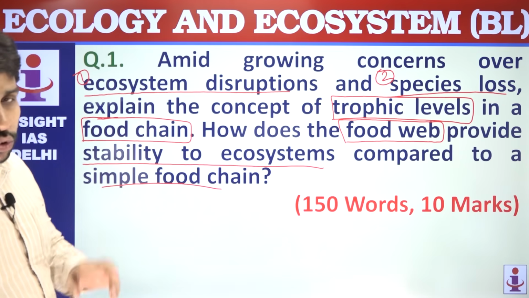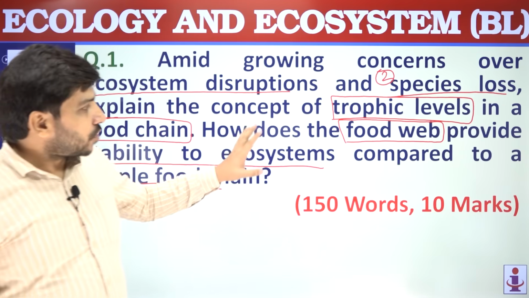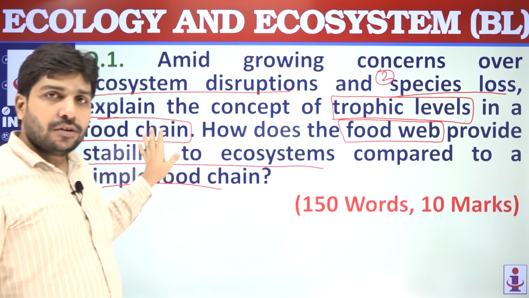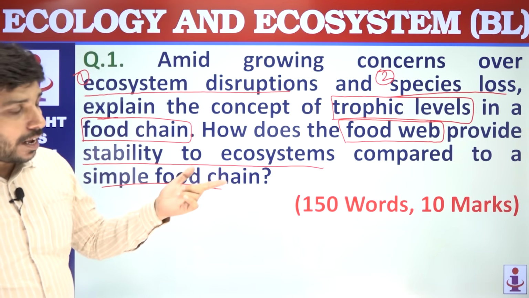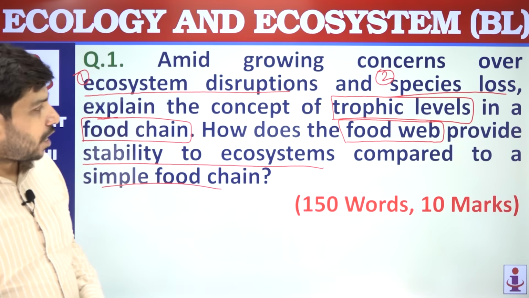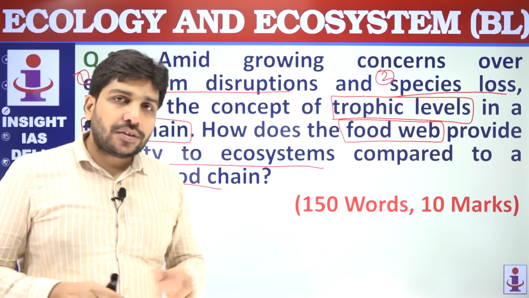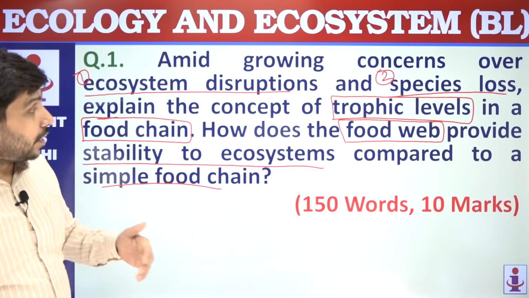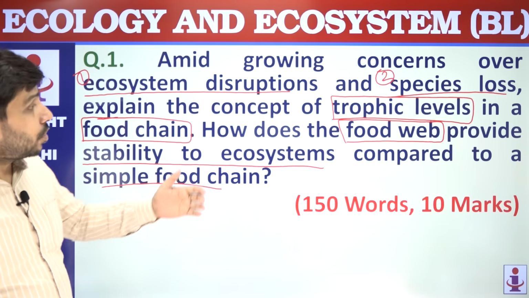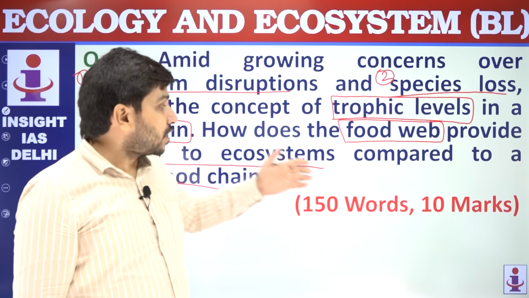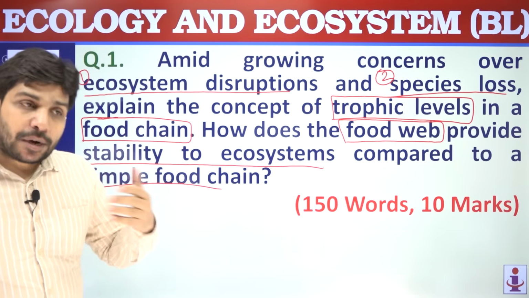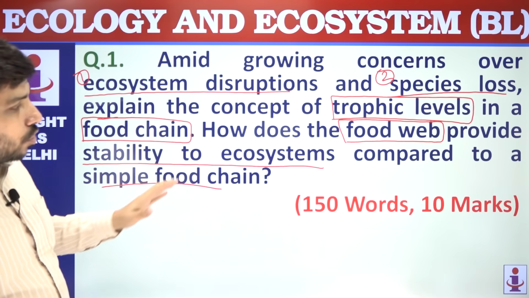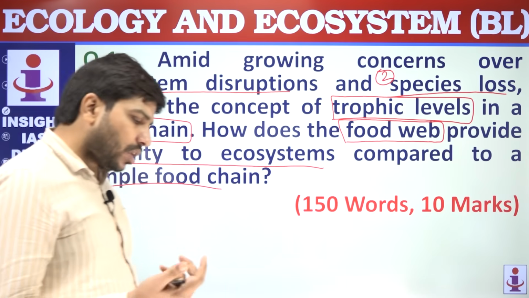So this question has two parts. The first part is asking you to explain the concept of trophic level and food chain. The second part of the question is asking you to give a comparison between food web and food chain and explain how the food web provides stability to the ecosystem much better than the food chain. So these are the two parts of the question.